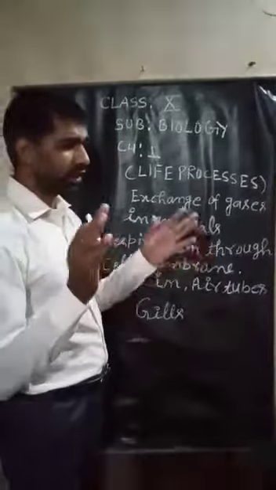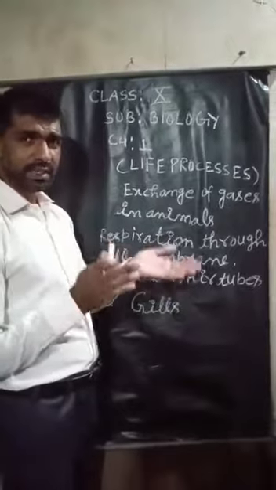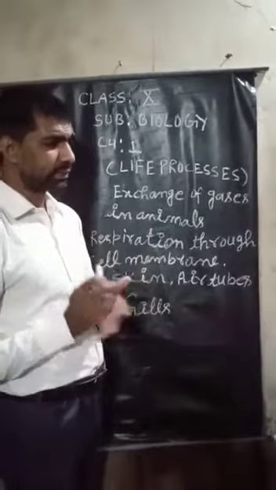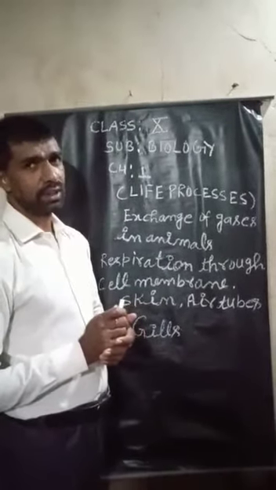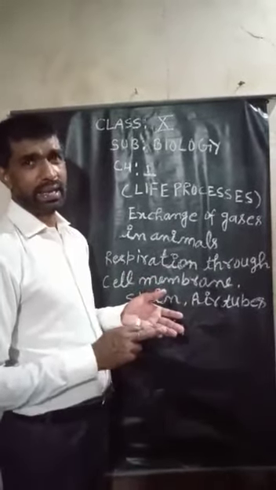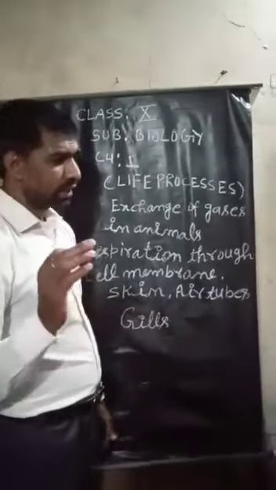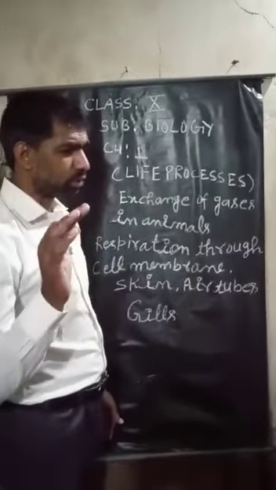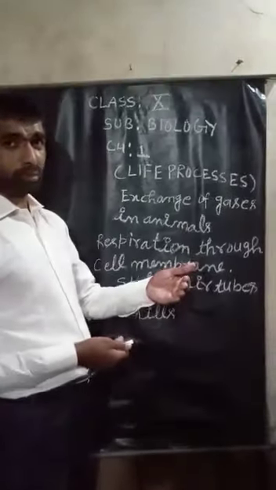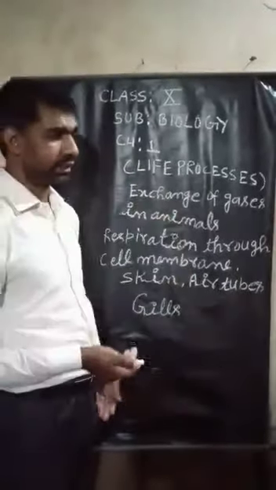Some unicellular organisms such as amoeba, paramecium and euglena exchange respiratory gases by a simple process of diffusion, through the cell membrane, the general body surface. That means their respiratory gases will be removed from their body through the cell membrane.